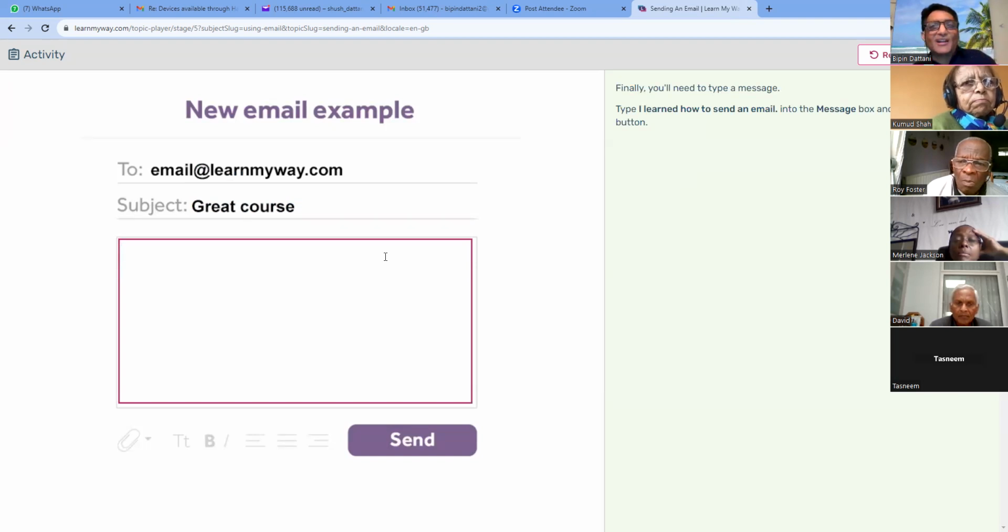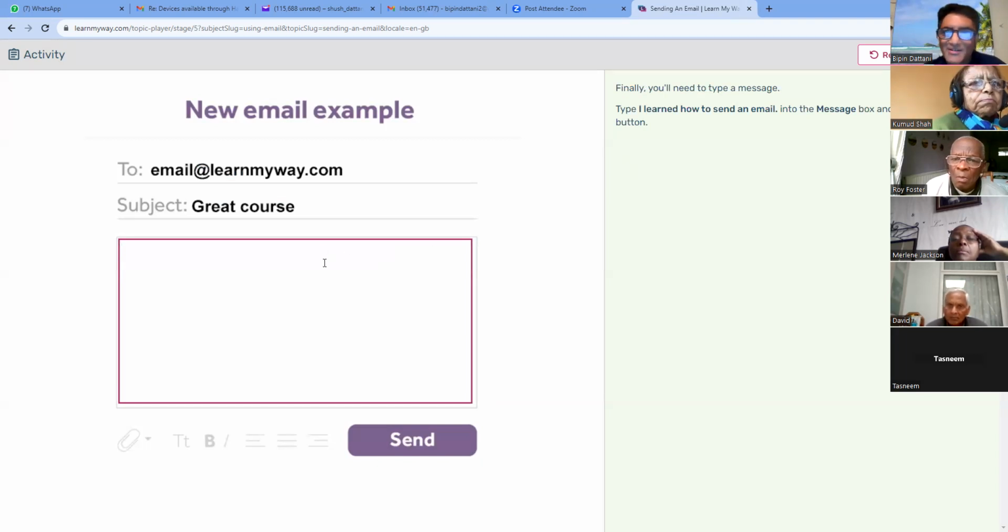Okay, it says, finally, you'll need to type a message. Type, and then you have to type exactly what it tells you to do. I learned how to send an email. So you've got to type that with the full stop. Notice there's a full stop here. If you didn't type the full stop, it won't let you carry on. You have to type, I learned how to send an email, full stop, into the message box and press the